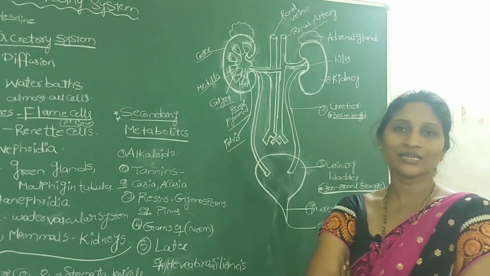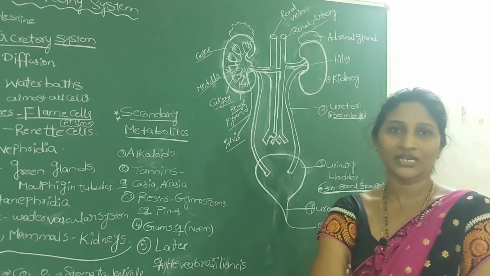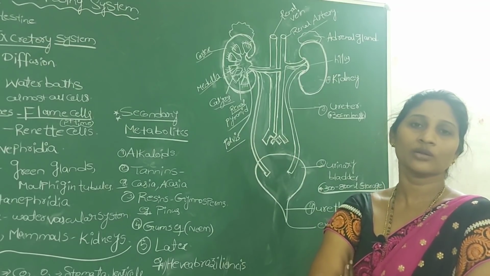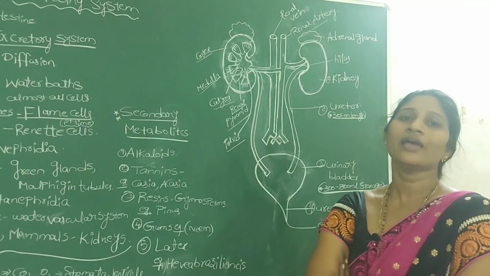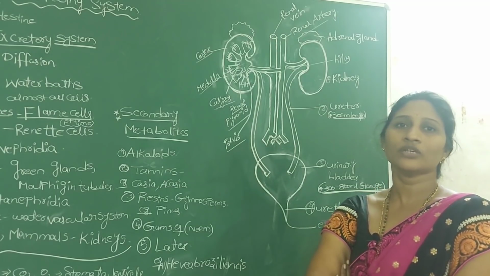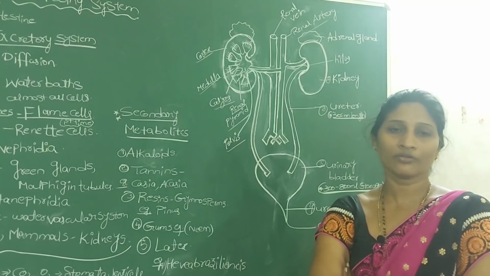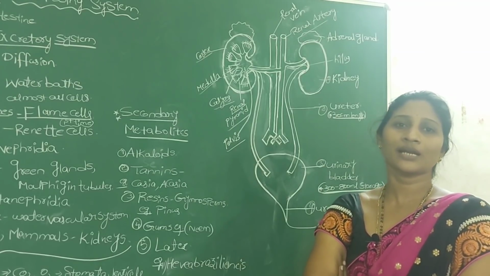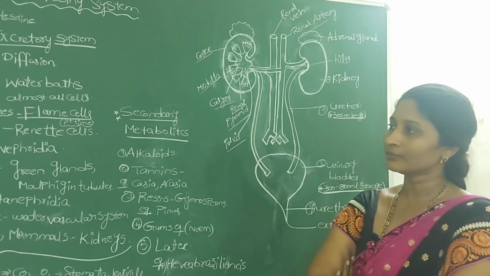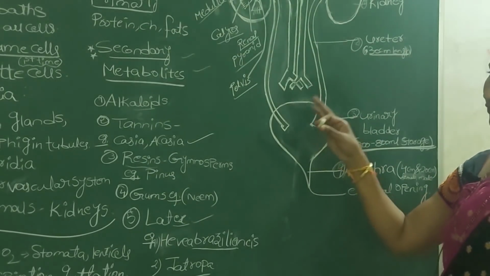Most of the time they ask in the bit what is the structural unit of the excretory system, or what is the structural and functional unit of the kidney, and the answer is nephron. Don't get confused. Nephron is the structural and functional unit of the kidney, and neuron is the structural and functional unit of the brain.